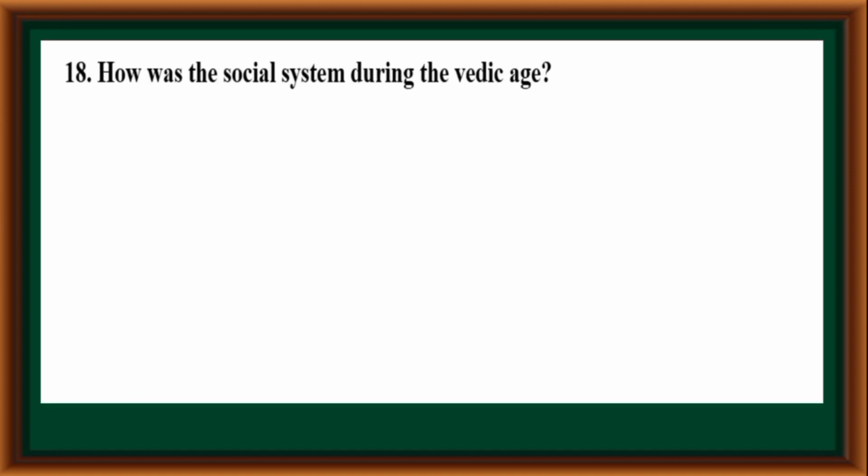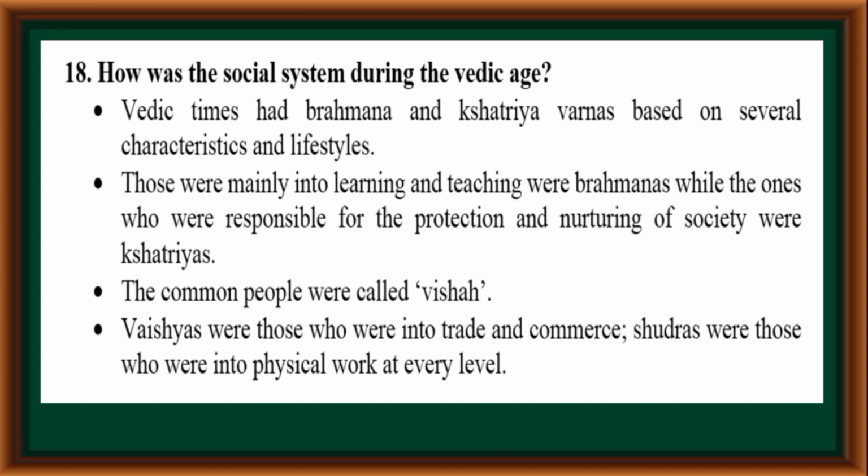How was the social system during the Vedic age? Vedic times had Brahmana and Kshatriya Varnas based on several characteristics and lifestyles. Those who were mainly into learning and teaching were Brahmanas, while the ones who were responsible for the protection and nurturing of society were Kshatriyas. The common people were called Vaishyas. Vaishyas were those who were into trade and commerce. Shudras were those who were into physical work at every level.